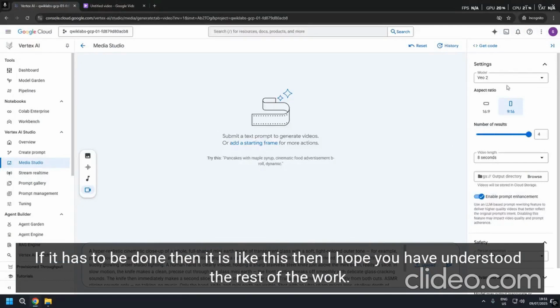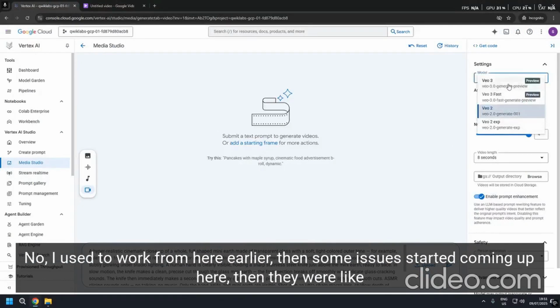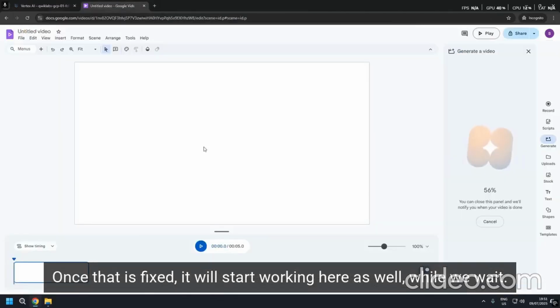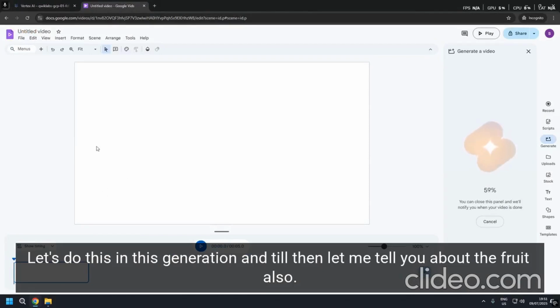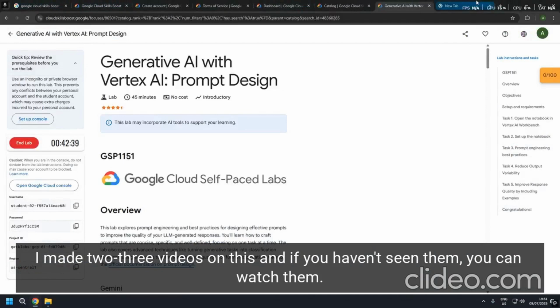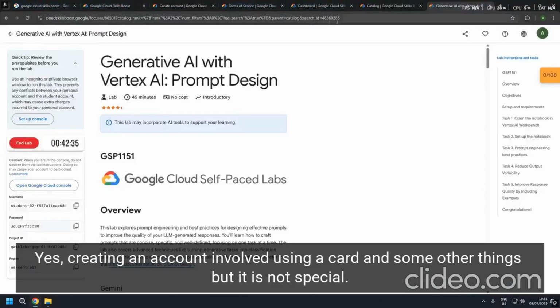The rest of the work, I used to work from here earlier, then some issues started coming up here. Once that is fixed, it will start working here as well. While we wait, let's do this in this generation. Until then, let me tell you about the free method also. I made 2-3 videos on this, and if you haven't seen them, you can watch them. Yes, creating an account involved using a card and some other things, but it is not special.